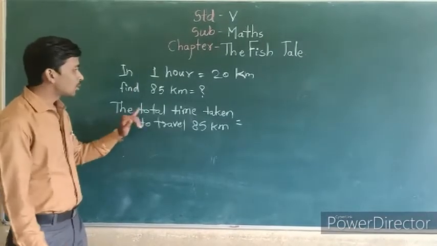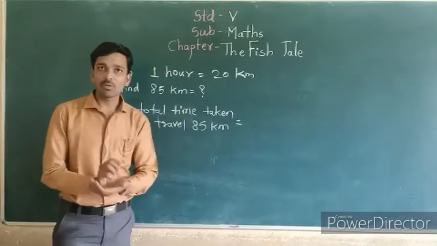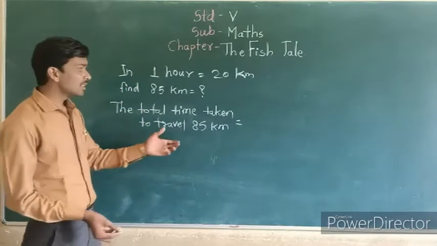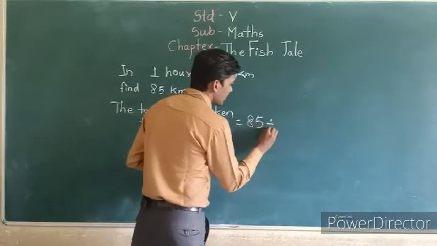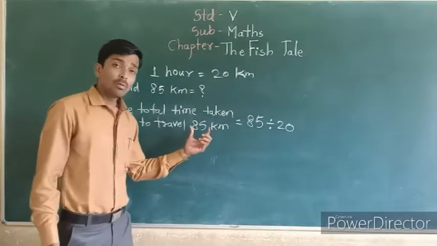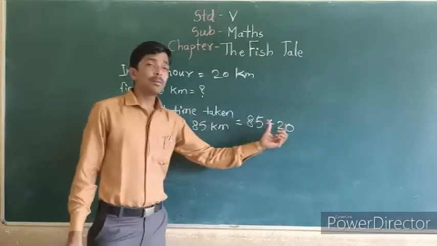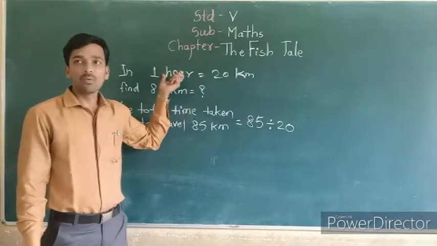The total time taken to travel 85 kilometers, we have to find. So how to find this? See, we divide this 85 by 20. Why 20? Because 20 is the speed for 1 hour.